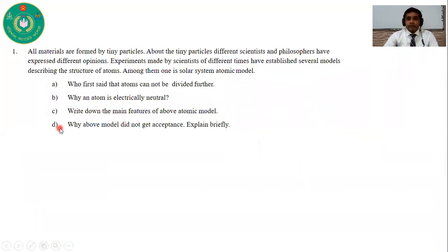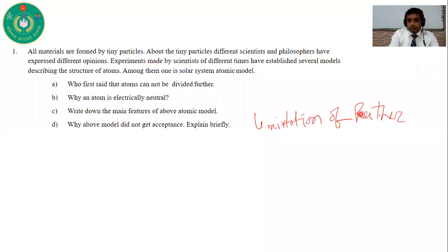Okay, now I will discuss question number D. Why did the above model not get acceptance? You already know that the above model means Rutherford atomic model. So you have to write down why Rutherford's atomic model did not get acceptance. So you should write down its limitations. You need to write the limitations of Rutherford's atomic model.